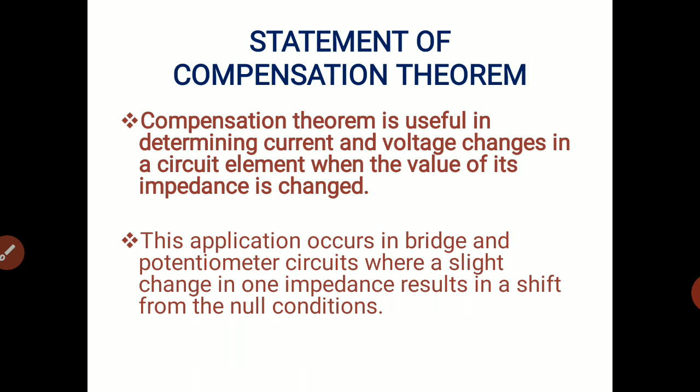The statement of compensation theorem. The compensation theorem is useful in determining current and voltage changes in a circuit element when the value of its impedance is changed. Whenever the impedance value, or we can say load amount, is changed, a redistribution of current and voltages takes place in that network. The compensation theorem finds the change of current or voltages in that network.